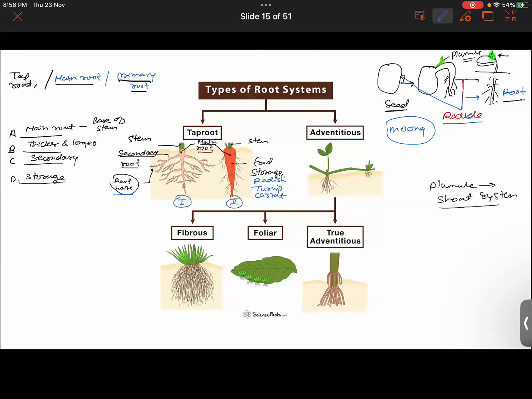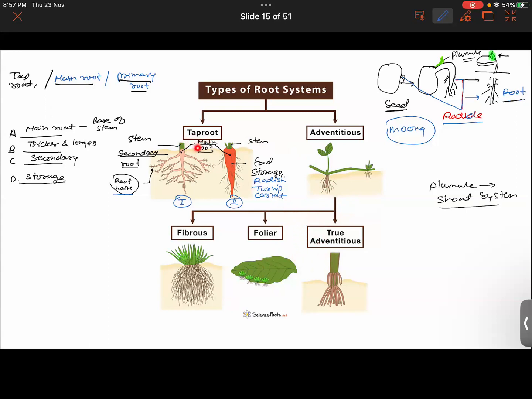That will be the plumule. The thing about adventitious roots is that these are roots that have grown from parts other than the radical. Let me repeat that: adventitious roots are those roots that arise from any source other than the radical.